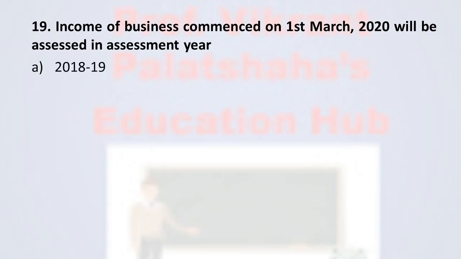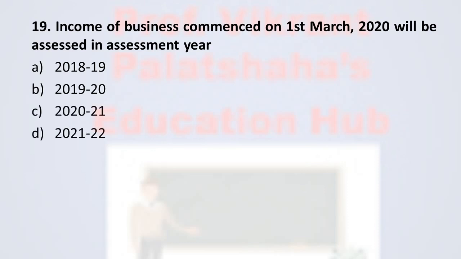Next, question number 19. Income of a business commenced on 1st March 2020 will be assessed in assessment year: option A, 2018-19; option B, 2019-20; option C, 2020-21; and option D, 2021-22. And the correct option is option number D, 2021-22. The business commenced on the 1st March 2020, so its income will be assessed in the assessment year 2021-22. Therefore, the correct option is option D.